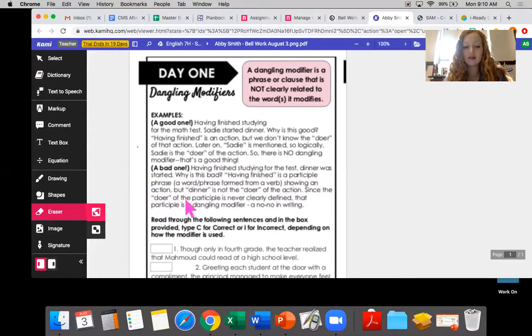So since the doer of the participle is never clearly defined, that participle is a dangling modifier, which is a no-no in writing. So you need to be clear when you write because you want people to understand you. When you speak, you want people to understand you. You need to be clear. So you don't want to make it sound like dinner just finished studying for the test. You want to give the name of the person who did that.